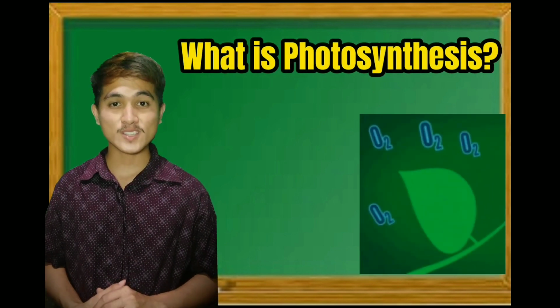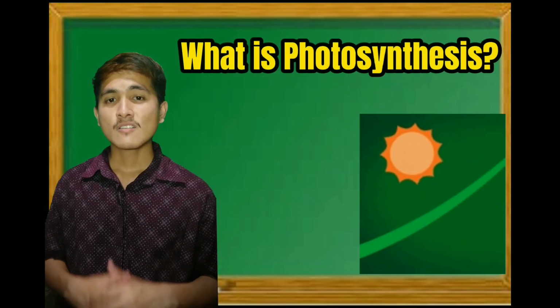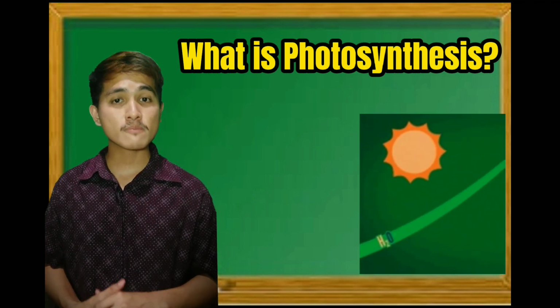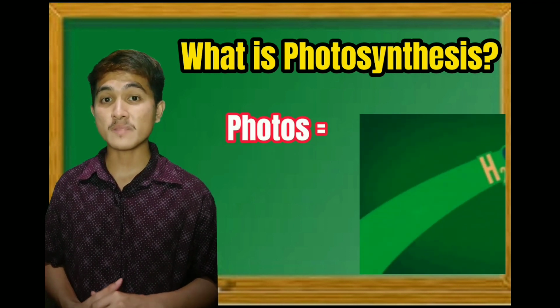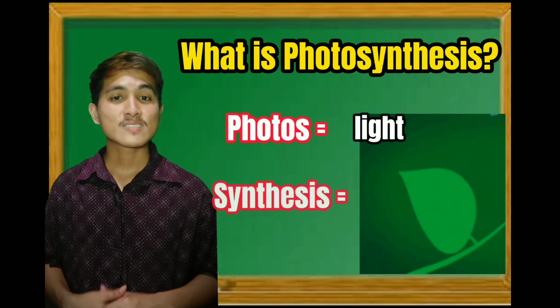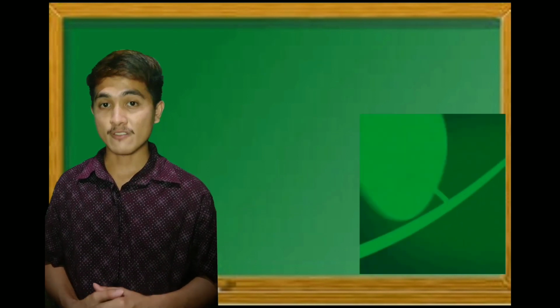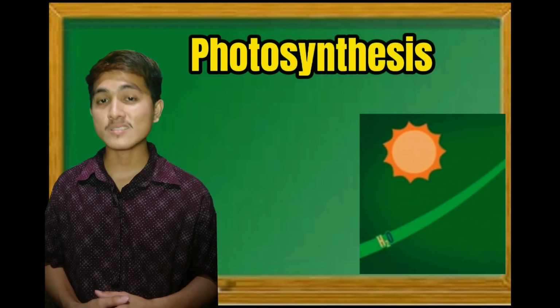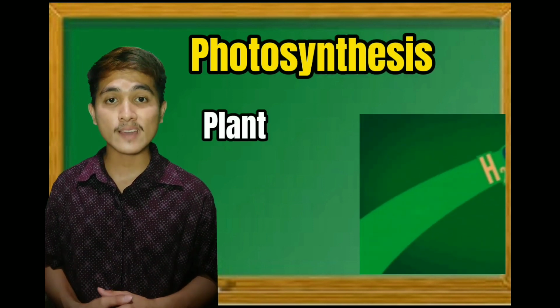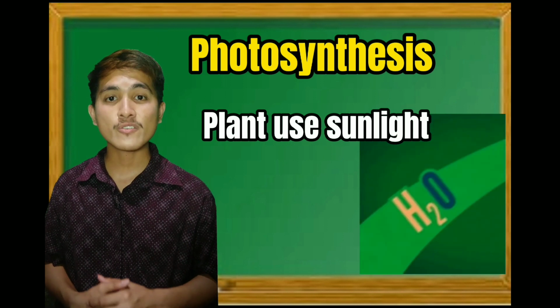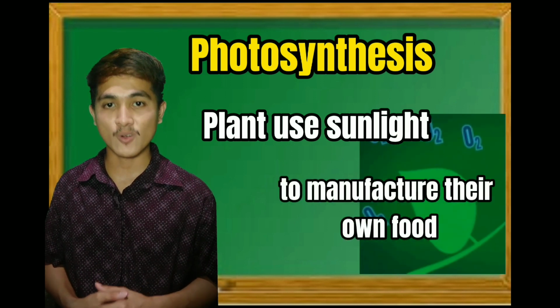What is photosynthesis? Photosynthesis is from the word photos, which means light, and synthesis, which means to manufacture. Therefore, photosynthesis is the process in which plants use sunlight for them to manufacture their own food.